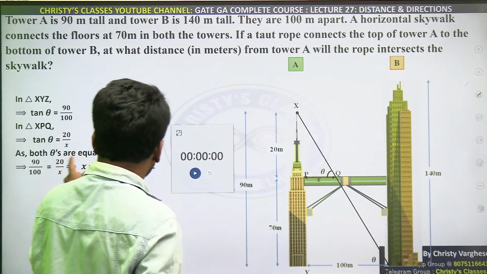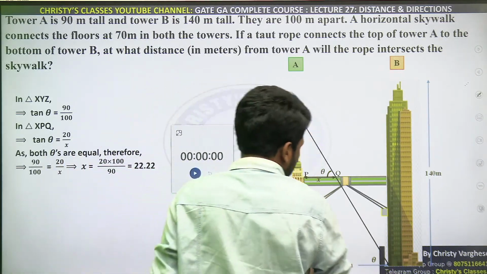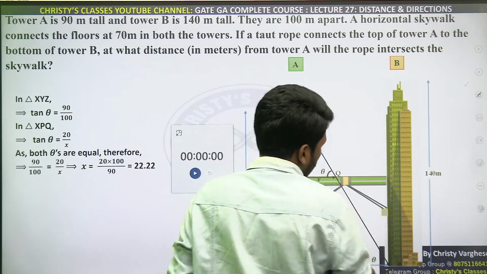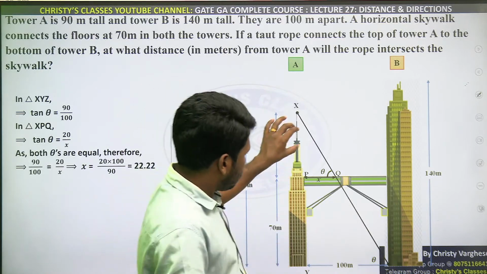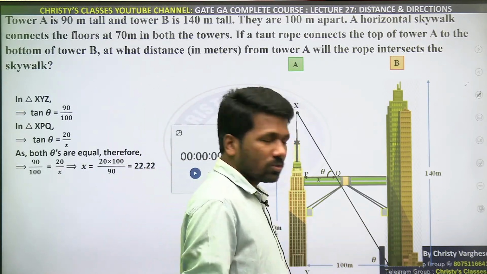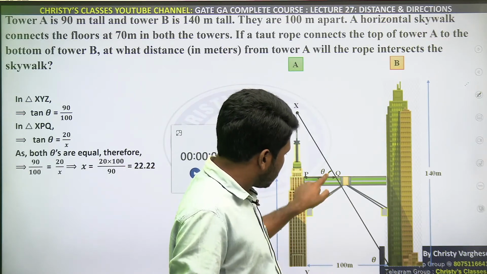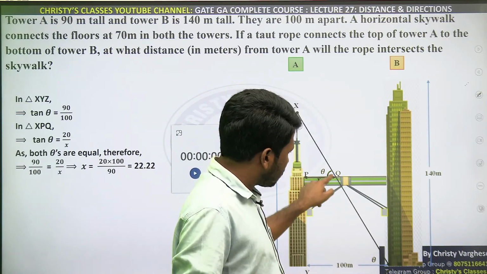Actually, here what I have done is this and this is compared. You can compare this and this also. That is up to you. This triangle similar to this triangle is also correct, because this is 90, this is 90, this is theta, this is theta. Otherwise this is theta, this is theta.